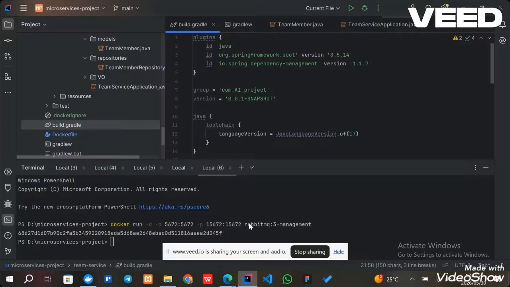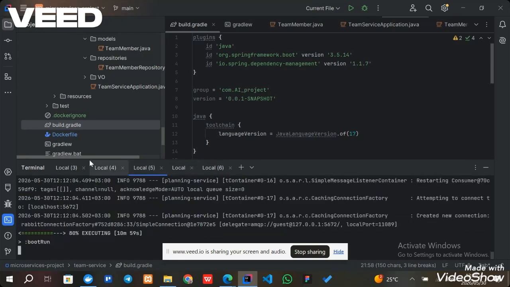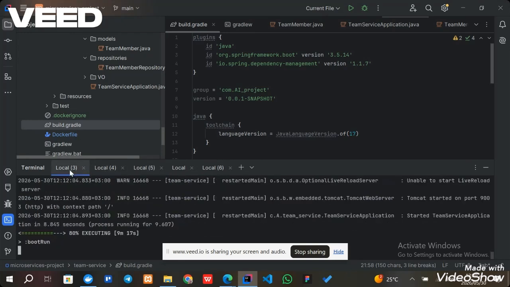Let me show you the running environment. First, I started RabbitMQ using Docker with this command. This command runs it as a container, which acts as a message broker between the idea service and the planning service. And here I have four services: planning service, payment service, idea service, and team service, running using Spring Boot on different port numbers.